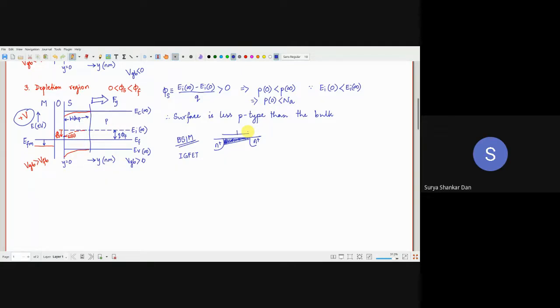But the problem is that this was valid for large devices, and it does not make clear how things will change. Like, it doesn't explain what will happen if the source and drain regions are not there, as I said. It is not going to give you an insight into what will change if the device is made very small. So that is the reason why the model which we are looking at is called the surface potential based modeling approach. I will discuss the IGFET model probably when we deal with the MOSFET model. आप देखोगे इतना भारी भरकम इतना इक्वेशंस वगैरह करके जो इक्वेशंस निकालेंगे वो IGFET मॉडल में 15 मिनट में निकल जाता.